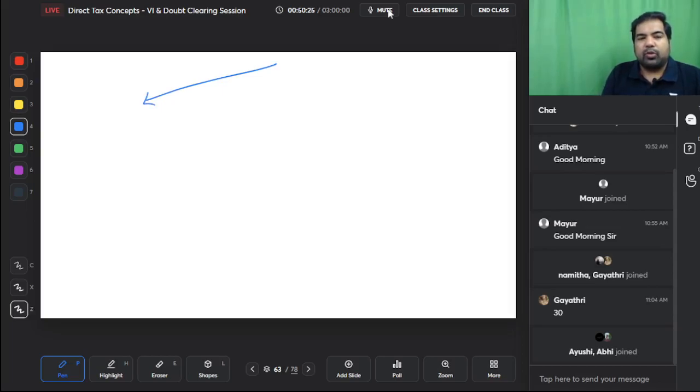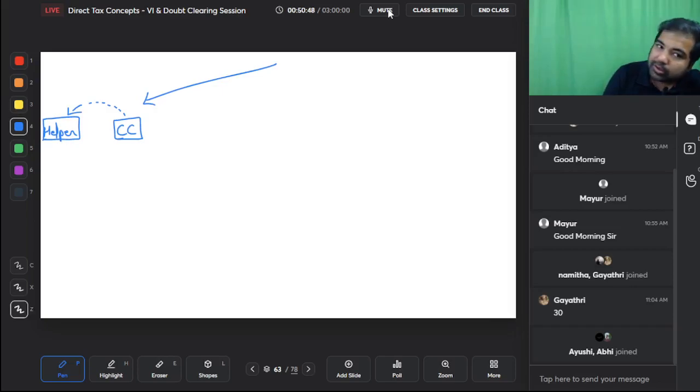Every time you wanted to acquire or rent some immovable property, again your Calorie Cafe, there was a helper. Helper means nothing but a broker. There was a helper or a broker who would help you, and you would pay him brokerage. So this is you paying commission or brokerage to someone who's a helper or a broker. Why am I saying helper? Because the section is 194H, and that's why I'm calling it helper. Actually, he's a broker, or he's someone who works for a commission.